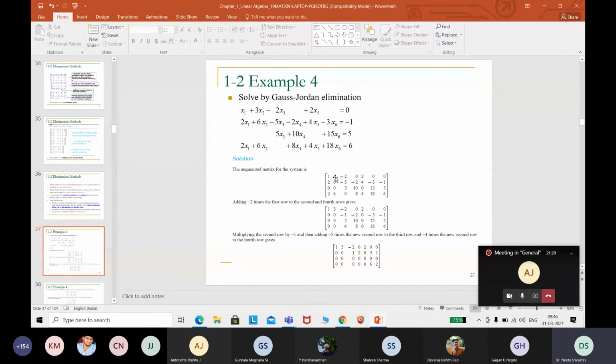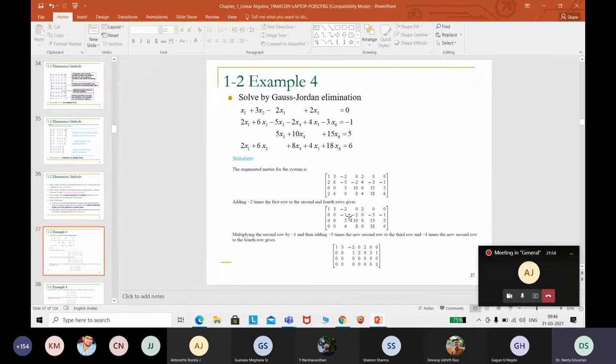Then further what we have done is we have to choose one of the pivot elements. So what I chose is 1 as the pivot element here, and then I tried eliminating the rest of the elements in the first column. The rest of the elements are 2, 0, and 2. So 0 need not be eliminated, but 2 and 2 have to be eliminated. So you see and try eliminating after choosing your pivot element. Then you see how the entries are reduced.